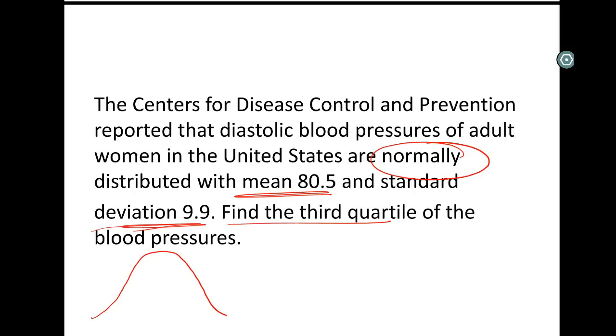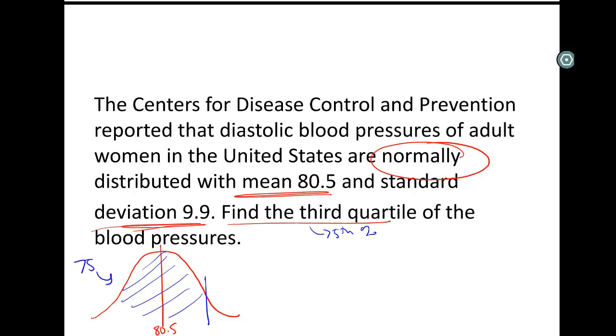All right. Our mean is at 80.5. 3rd quartile, what does that mean? Well, 3rd quartile is the 75th percentile. And that means it's above the mean, right? It goes Q1, median, Q3, max.